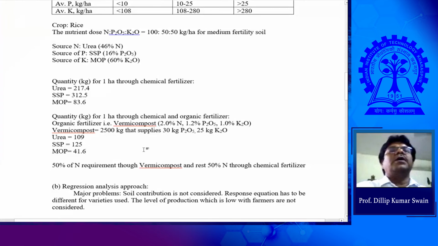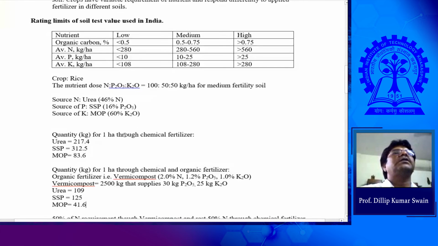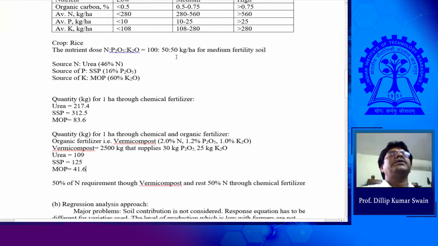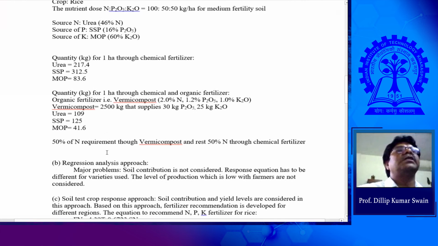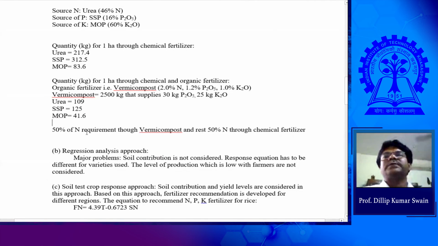So this is how we go for the nutrient dose calculation. The simple calculation of nutrient dose based on the requirement. Suppose this is the requirement as NPK 150 kg per hectare, and based on the source. Once you know the source from where you need to apply fertilizer, and the requirement and quantity are known, we are able to calculate the exact quantity of each source to be used for this crop. Okay. So if anybody has any doubt or could not do it, please clarify here.